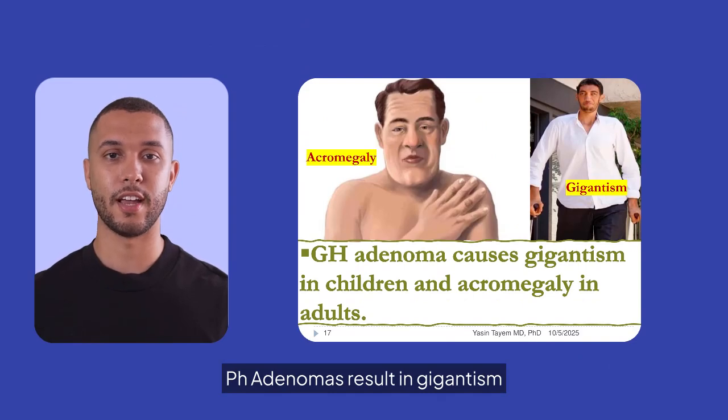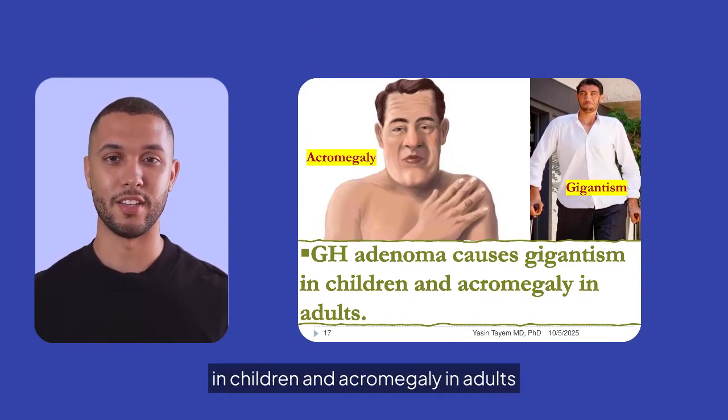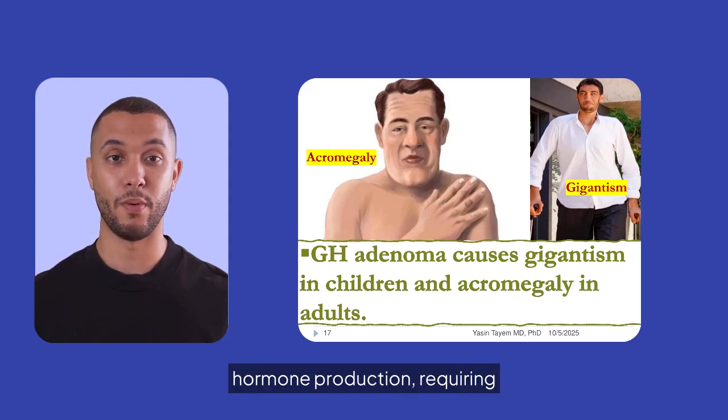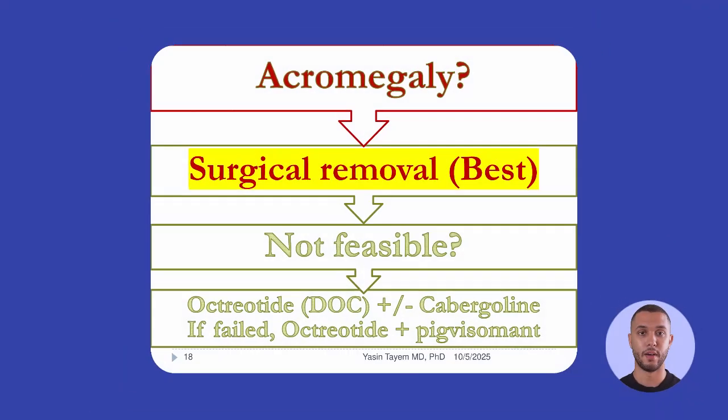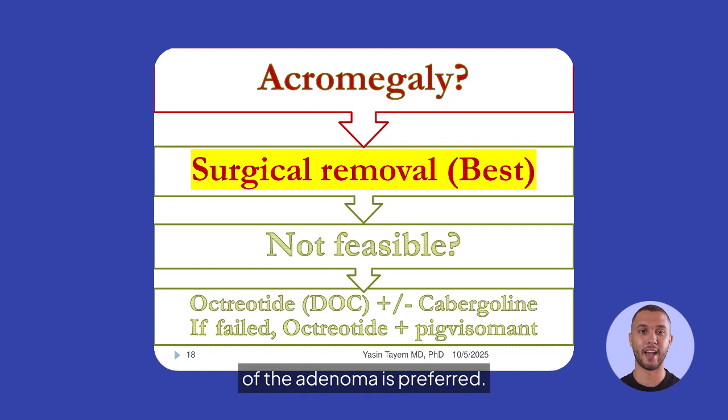GH adenomas result in gigantism in children and acromegaly in adults due to excessive growth hormone production, requiring targeted treatment strategies. For acromegaly, surgical removal of the adenoma is preferred. If surgery is not feasible, medical treatments like octreotide, cabergoline, or pegvisomant are considered.